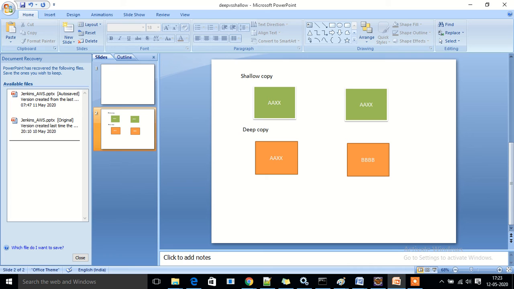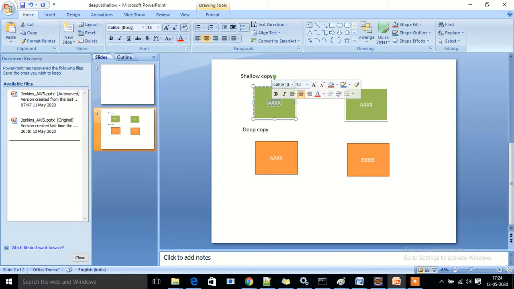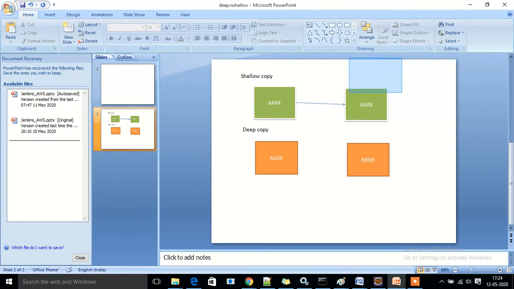I just want to highlight the few important points between shallow copy and deep copy. Okay, so in shallow copy, if you see here, you have the original object with a memory address of, for example, WAXX. So the memory space where the employee object is located is this one. When you do a shallow copy, basically this new object will refer to the same memory.